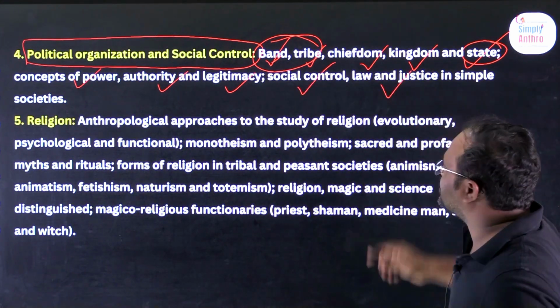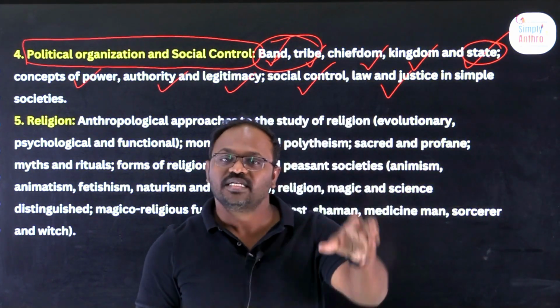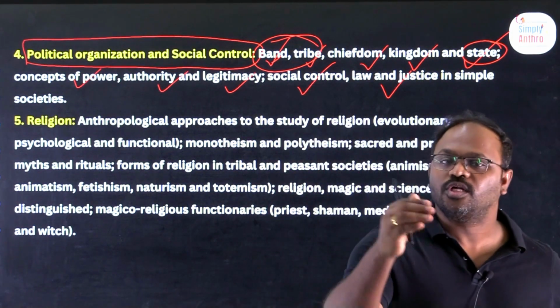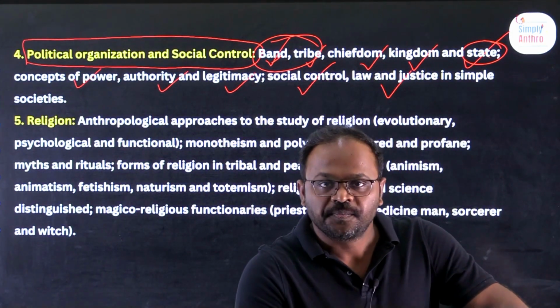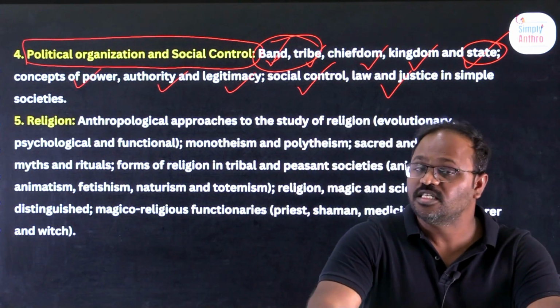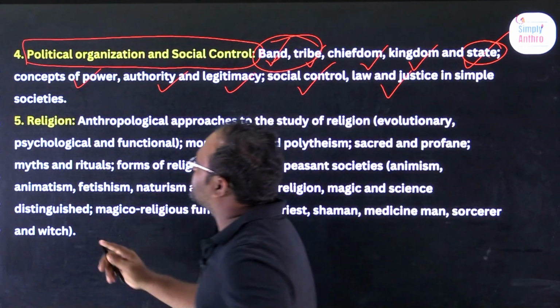What is law and justice in simple societies? What do you mean by law and justice in simple, that is, tribal societies? In a modern society, law and justice is based on rules and regulations. The Constitution has the rules and regulations. But in a simple society, law and justice is based on natural laws. That we will discuss. It is a very interesting concept.